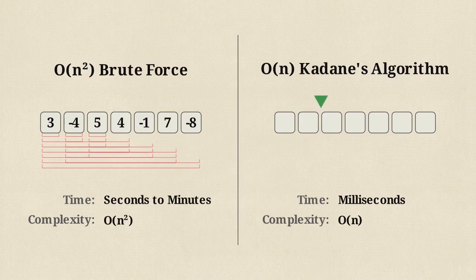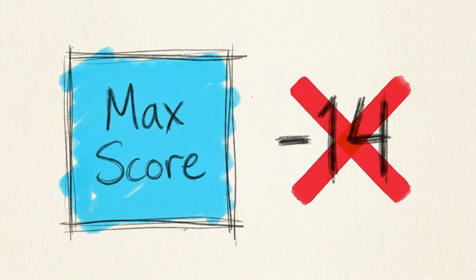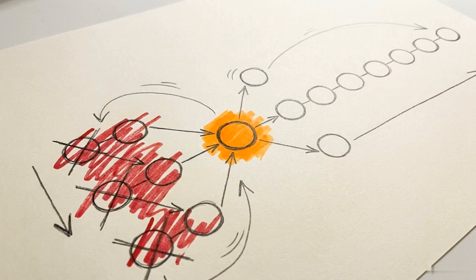On the right is Kadane's algorithm. By walking away from debt, it solves the problem in a single pass from left to right, finishing the job in milliseconds. A negative running total can never contribute to a higher maximum score. By dropping bad sequences immediately, we stop looking backward and scan the data exactly once.